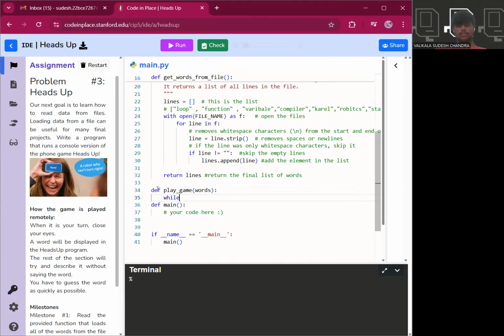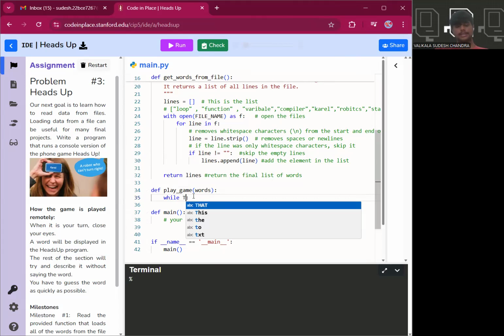Now, while True. What is while True? While is the control flow, as I have told you, and after writing while, we write a particular condition. This True ensures that, in a simple manner, we can say this entire control flow is going to run forever unless it is stopped manually. If it had been False, it would never have run. Since it is True, it will run.